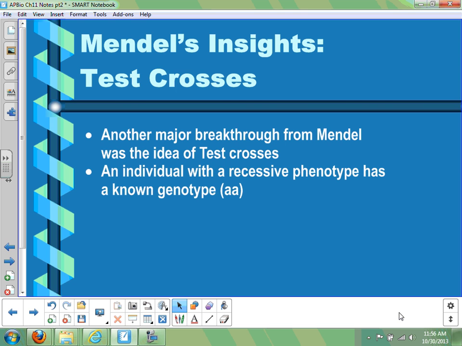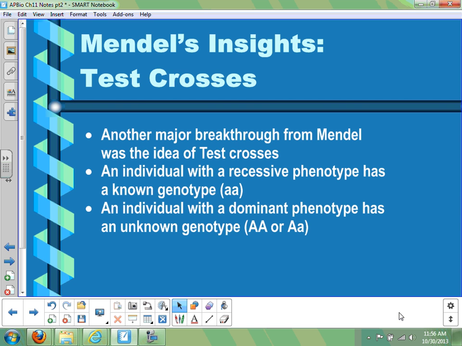The problem is, what if you have someone that shows the dominant form? If an individual shows the dominant phenotype, we don't know whether they're homozygous dominant or if they're heterozygous. It could be either one, and there's no way to tell, short of breaking down their DNA and analyzing the specific genes. And to be honest, the technology isn't really quite there for that at this point, even today in 2013. But definitely not back in Mendel's time. So he needed to experiment.